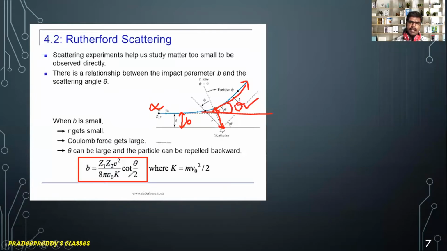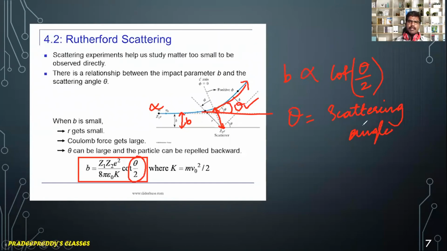And that scattering angle is mentioned here. So impact parameter B is proportional to cot of theta by 2, where theta is called the scattering angle. This is the conclusion obtained from the Rutherford scattering experiment.